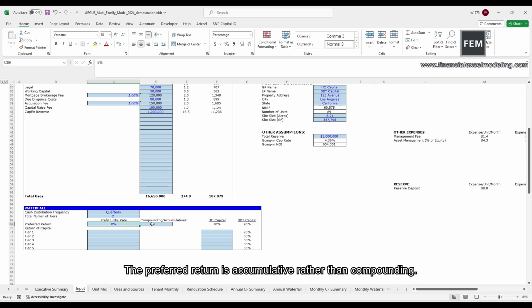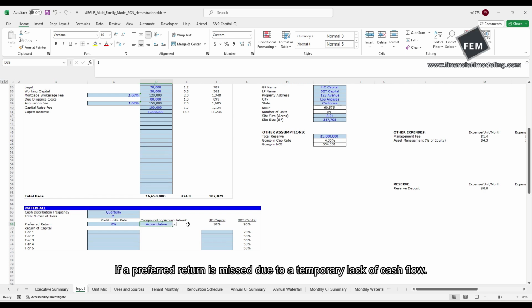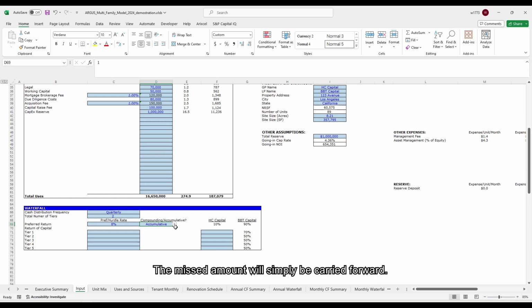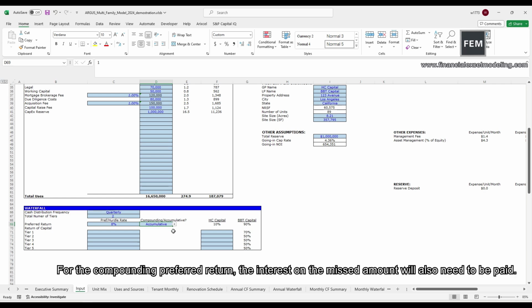The preferred return is accumulative rather than compounding. If a preferred return is missed due to a temporary lack of cash flow, the missed amount will simply be carried forward. For the compounding preferred return, the interest on the missed amount will also need to be paid.